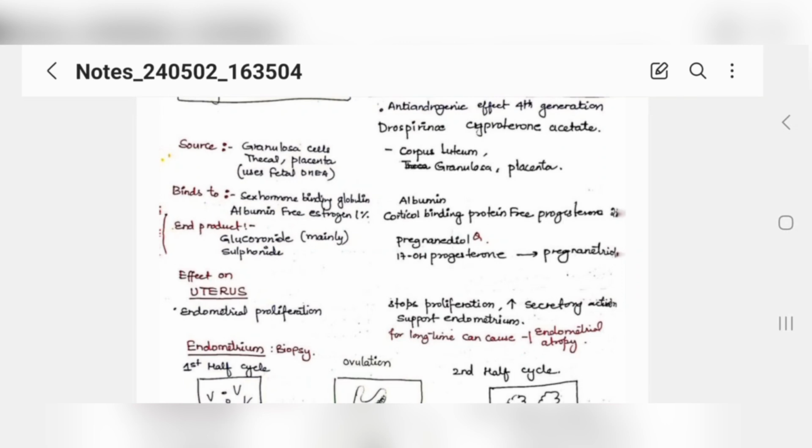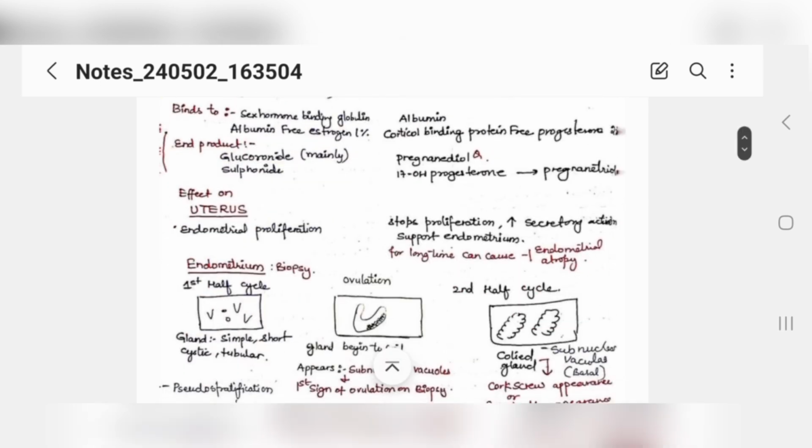Progesterone also binds to albumin and corticosteroid binding globulin. Just read them every time so that they remain in your mind when you come to your exam. Then you must know the end product of both of these. Now what you mainly need to know is their effect on different organs.